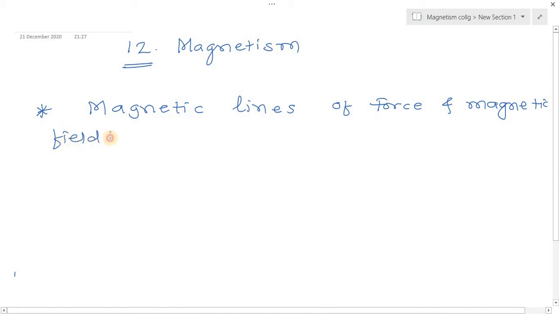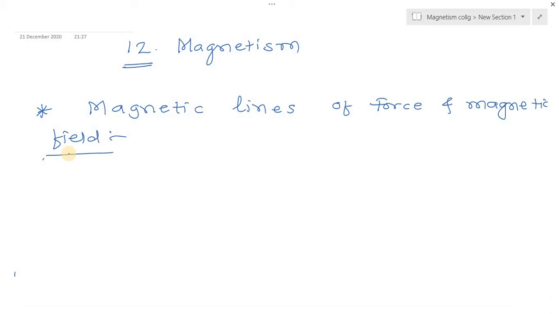So let's study it. Here we know the properties of electric line of force, which we already studied in electrostatics. Similarly, in a similar manner, magnetic line of force originates from the north pole and ends on the south pole.